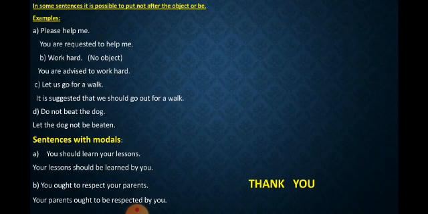Now sentences with models. You should learn your lesson. So your lesson should be learnt by you. So next, you ought to respect your parents. Your parents ought to be respected by you.